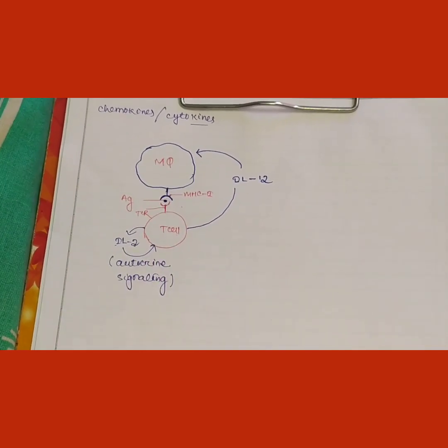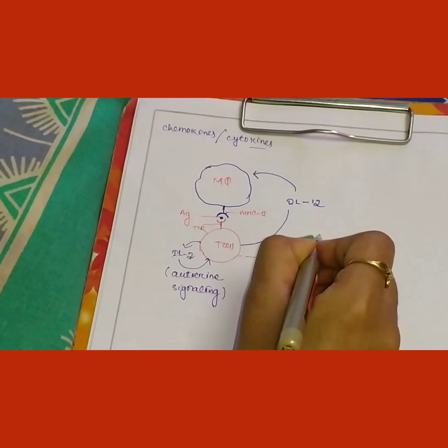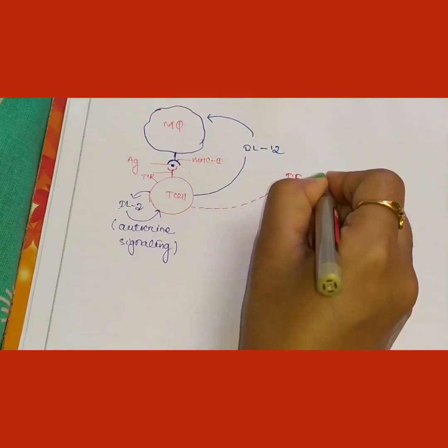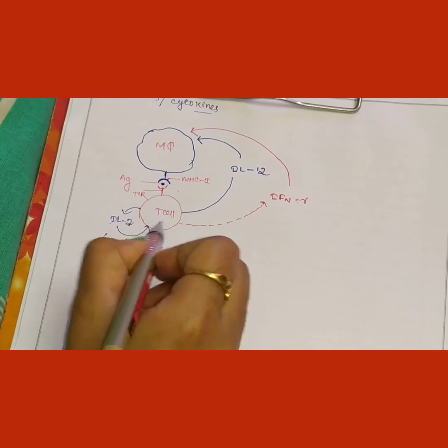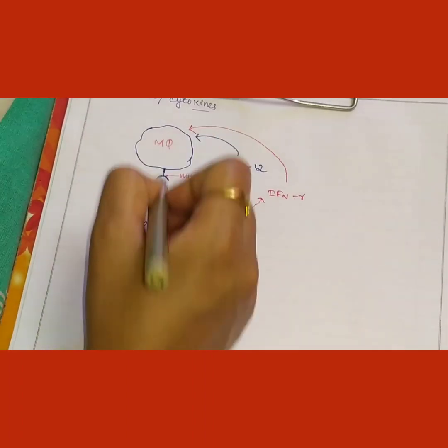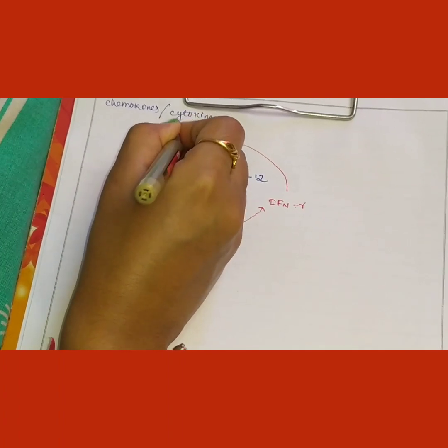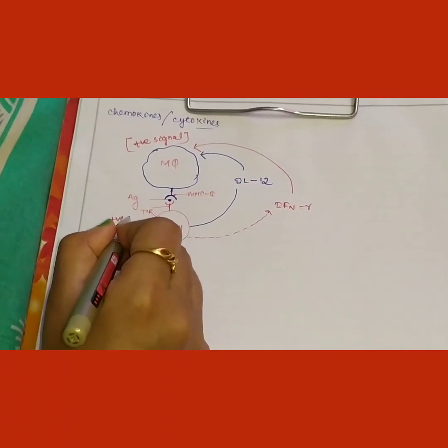Also, the T cell secretes another type of interferon, that is interferon gamma, which acts on this macrophage, so that the T cell produces a positive signal in the macrophage and also produces a positive signal on the T cell.